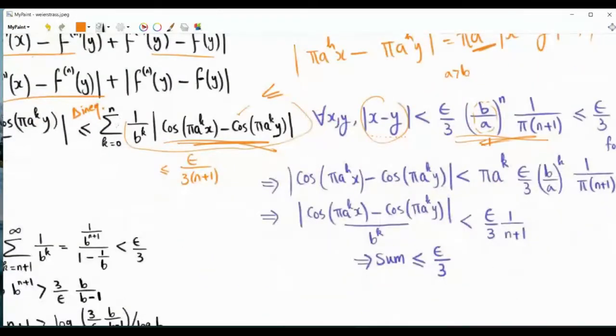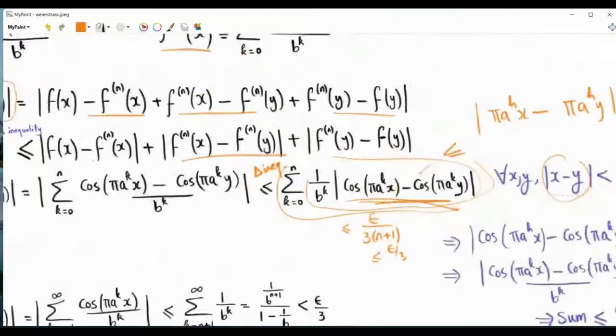And we have a summation, and this summation has exactly n plus 1 terms because we have the index k going from 0 to n. So this overall sum is upper bounded by epsilon over 3. So this middle term is upper bounded by epsilon over 3.